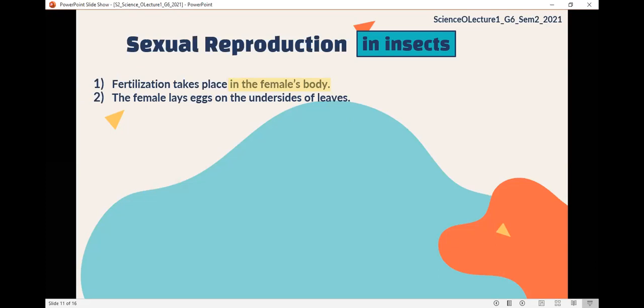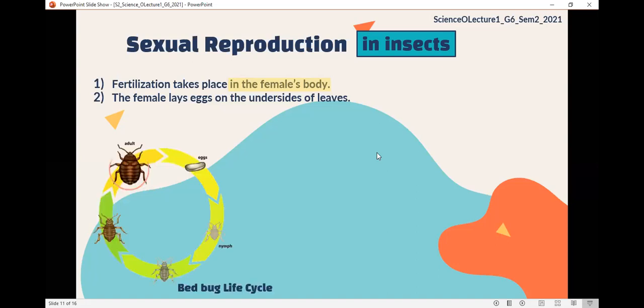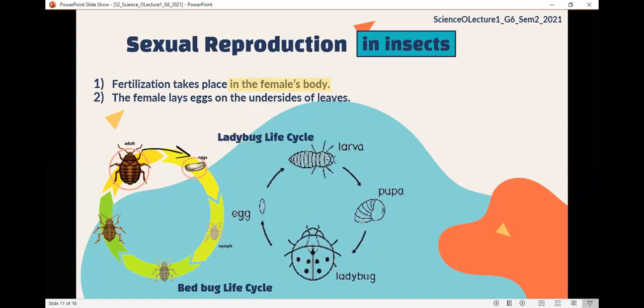So now we have the eggs. Tell me, what are the 4 stages? Okay, I think there is nothing on this slide. So here the adult bed bug laying the eggs. Also, the adult ladybug lays its eggs after fertilization.